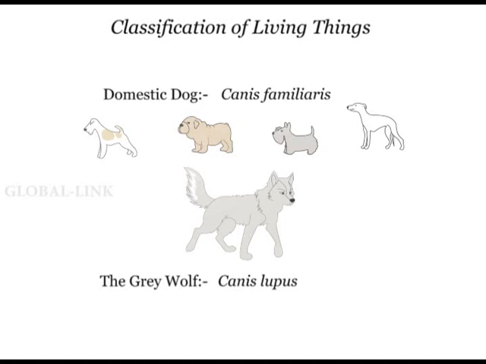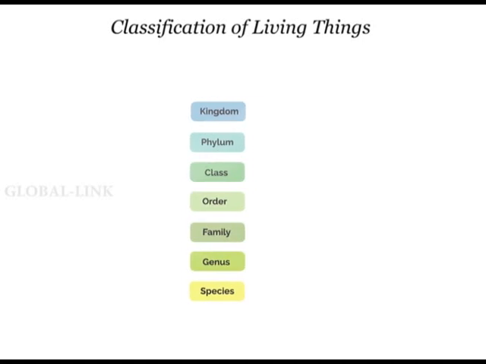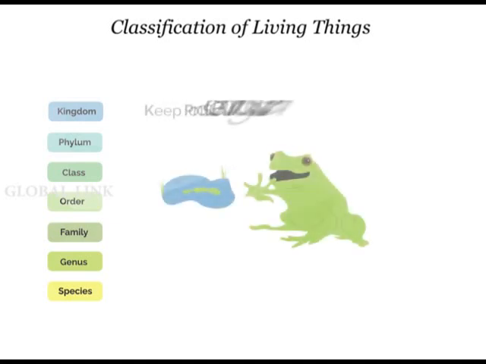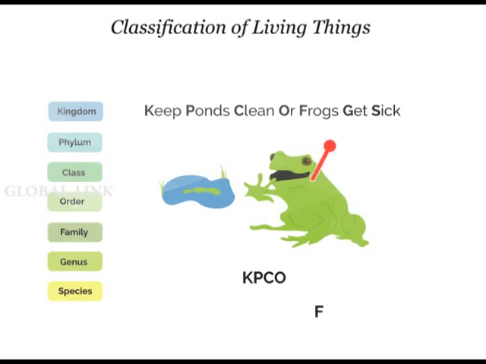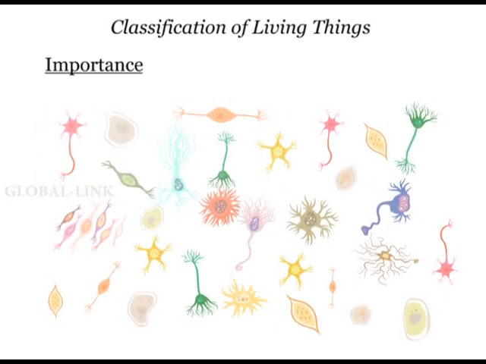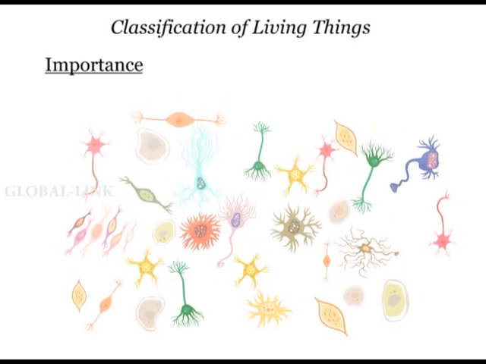And so, in summary, classification of living organisms proceeds from the highest taxon, kingdom, to the lowest taxon, the species. We can make a simple acronym to remember this, like Keep Ponds Clean Or Frogs Get Sick. This classification of living things is important for a number of reasons. 1. It brings together living organisms with similar features and separates those that have different features.